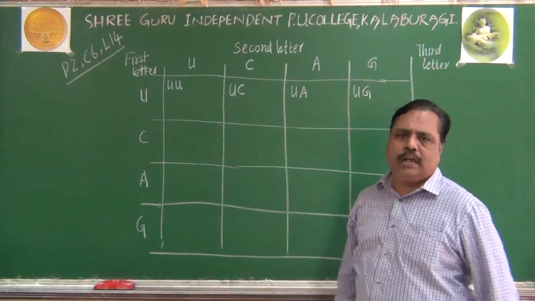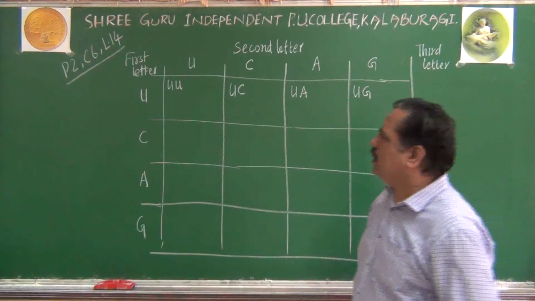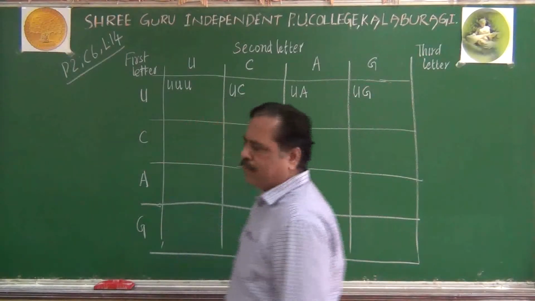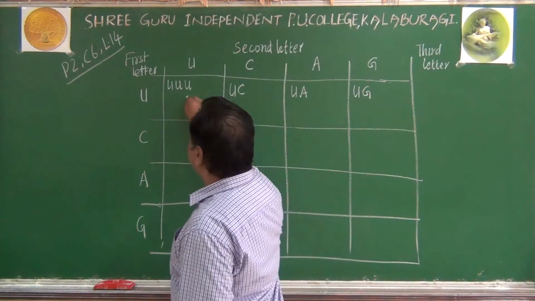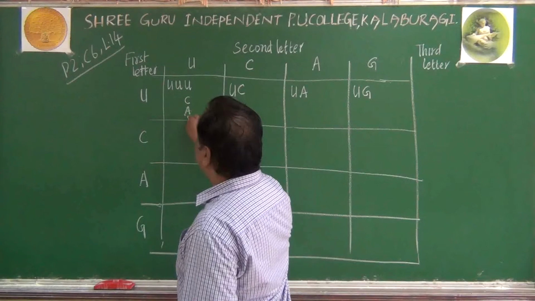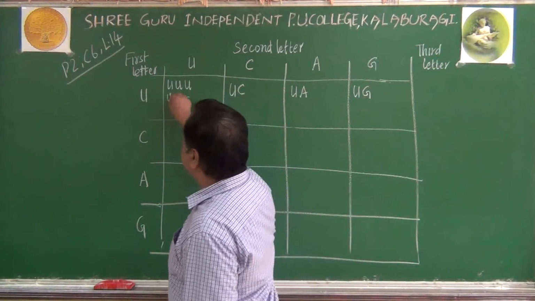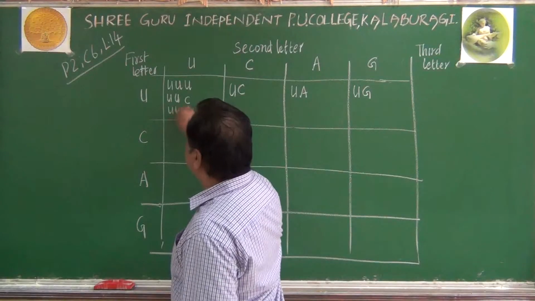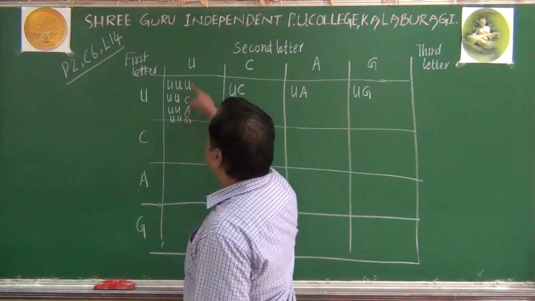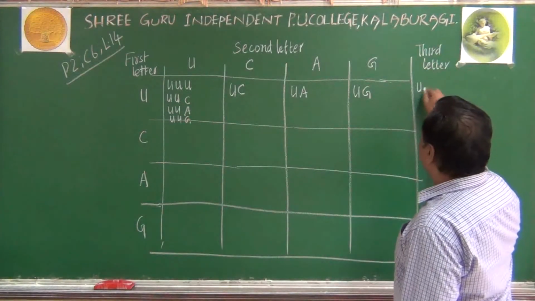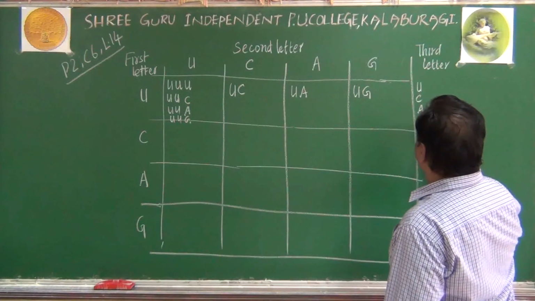What about the third letter? Third letter can be either another uracil, or a cytosine, or adenine, or guanine. First and second letter will not change here, U only. Third letter will be changed. So for the third letter, I will write UCAG here.